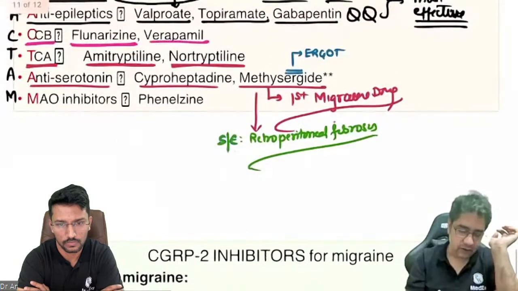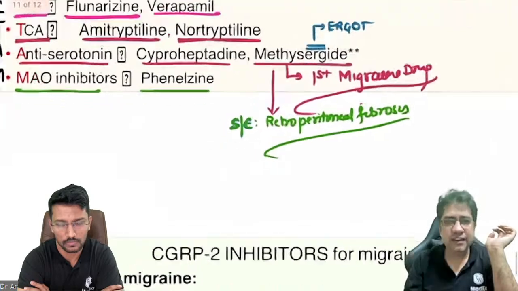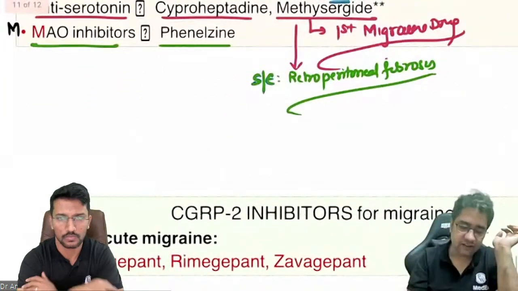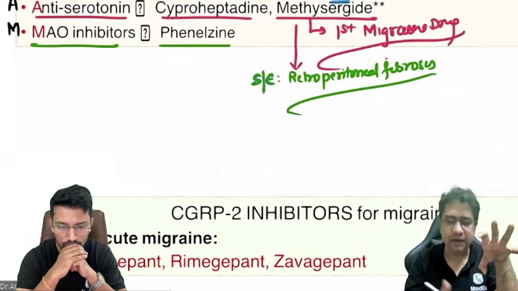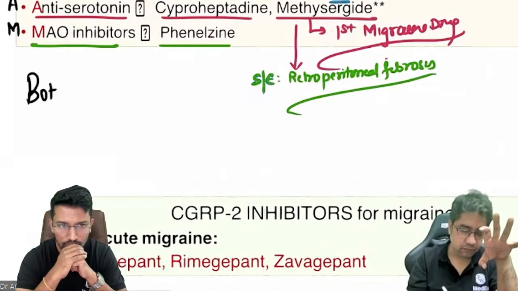Lastly, we have MAO inhibitors like phenelzine. Now, there are certain other therapies which we can give. Although we rarely give them in migraine, you can give injection of botulinum toxin.